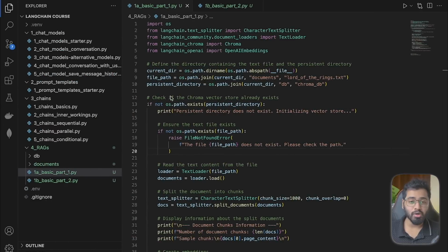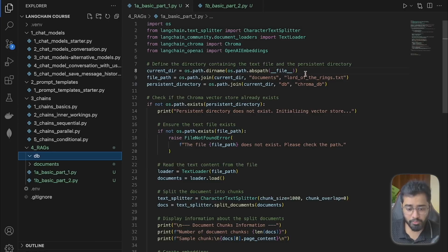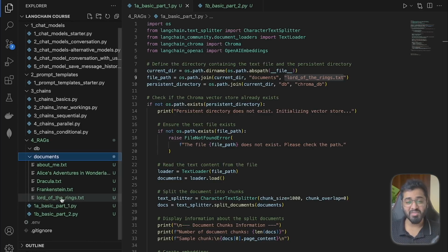So now that we've installed all the necessary packages, let's dive into the code. We know that the first thing that we have to do is to load the document, right? To load the document, we need to know the path to that particular document, right? And that is exactly what we're doing here. This dirname method is going to give us the path to the current directory the file is in, and we are inside this 4_rags directory, right? So now that we have the current directory, we can then go inside of the documents and then the name of the book, and this gives us the file path to the book right here. This is just very standard Python stuff.